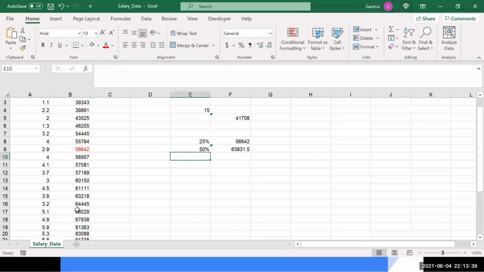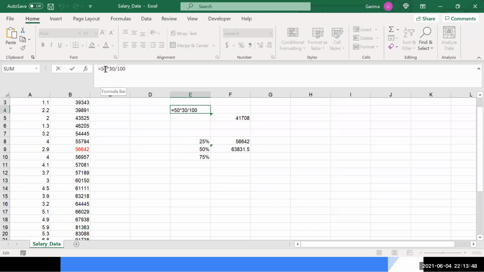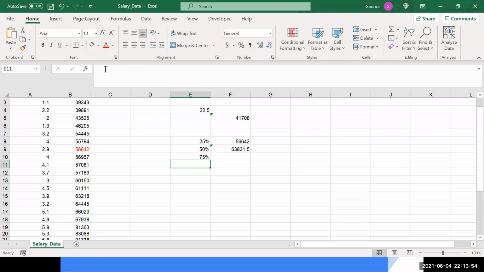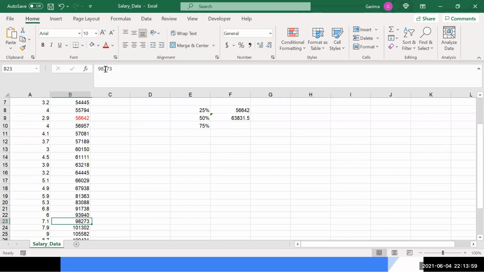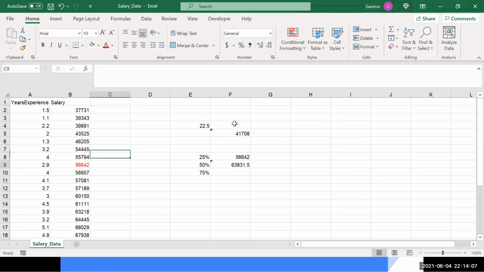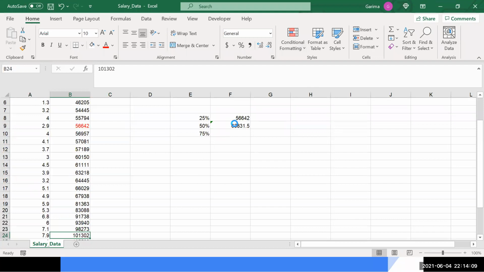And in the same way, if you have to find the 75% value, let's put the 75 over here. It is 22.5, that is 23, so the value number 23 and 24. That would be this, below 98,000, and it will be 101,302.